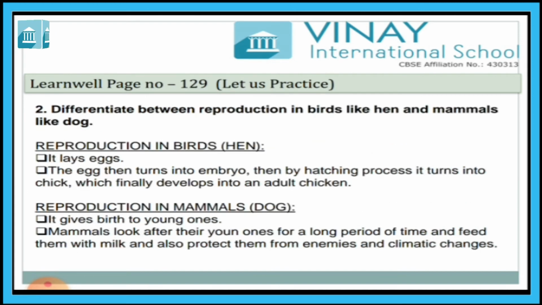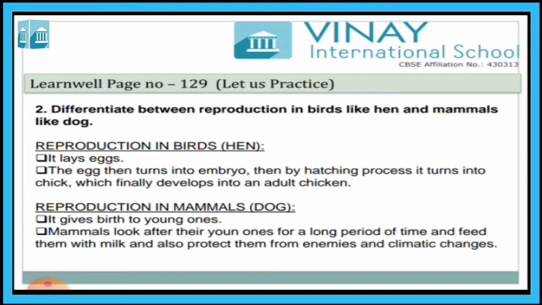Now the second question, differentiate between reproduction in birds like hen and mammals like dog. Here you have to write the difference. How is reproduction in birds and how is reproduction in mammals?